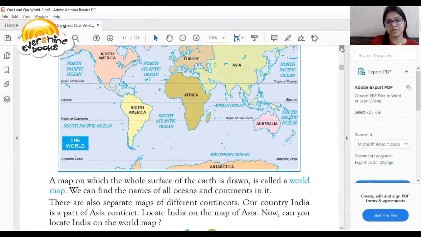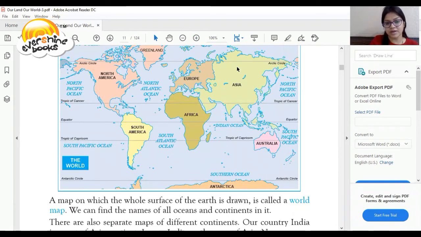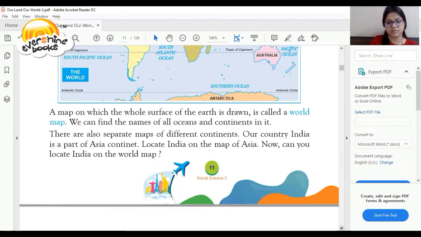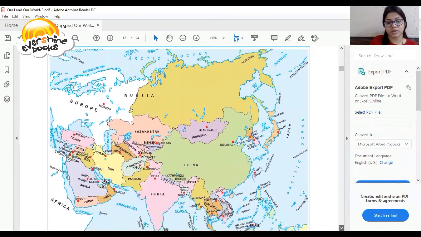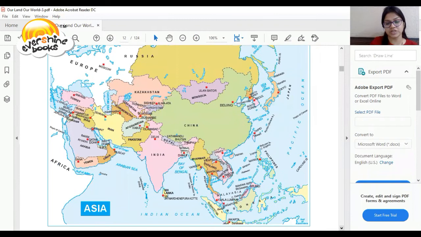So dear student, as you can see, this is the map of Asia. Now this is the pictorial part of Asia and this is India. This is India, as you can see in my picture. This is India, as I am highlighting India. So on the map of Asia, India is here.